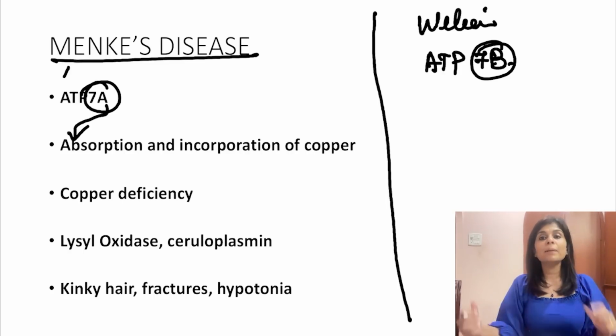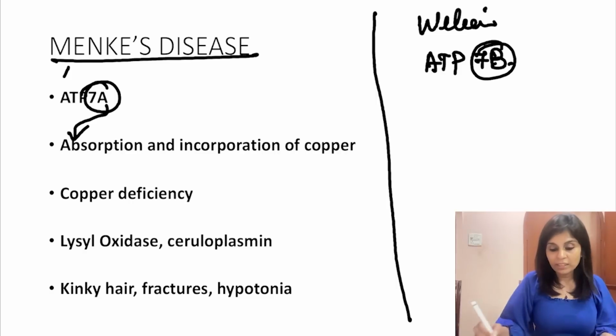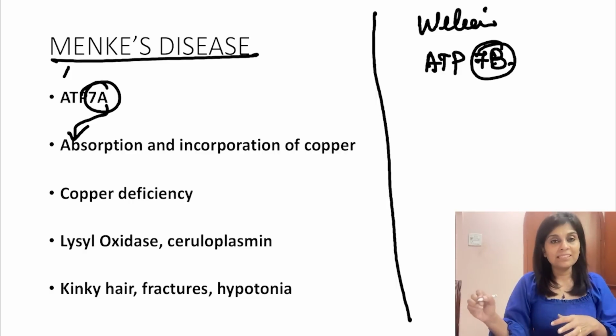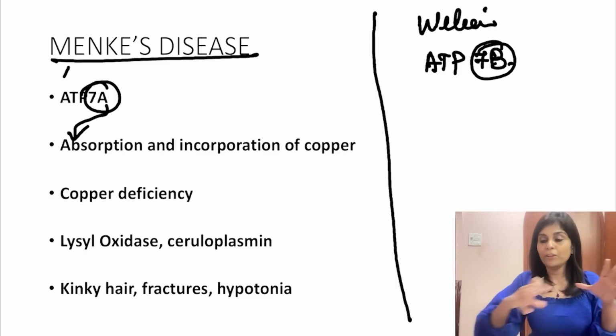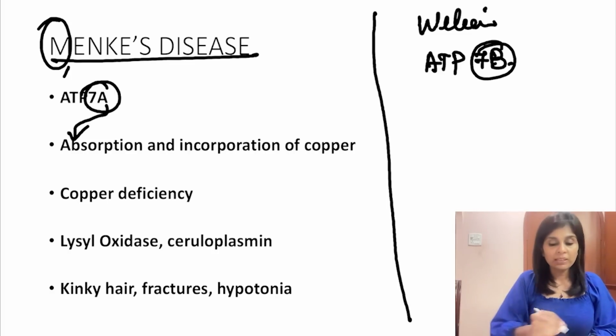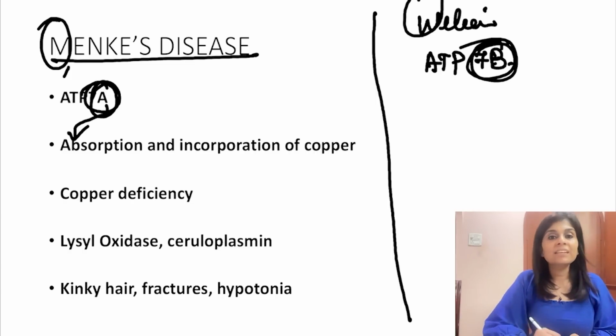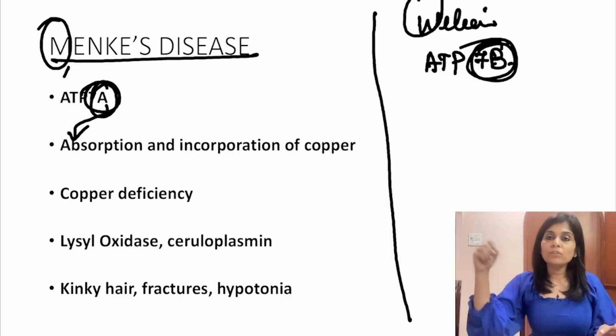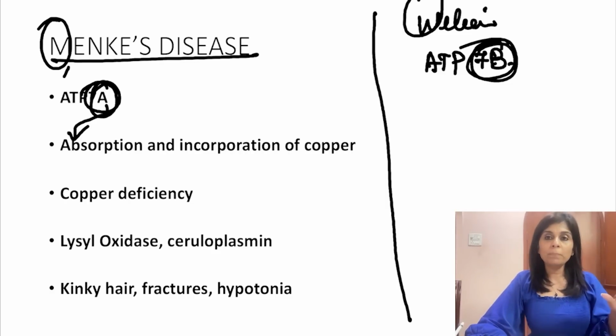Okay. So Menkes, Wilson's, which is the first alphabet? When you go through A, B, C, D, E, what comes first? Menkes comes first. 7A comes first. Okay. Wilson's is ATP7B. A for absorption, B for bile, secretion of copper into bile. So one is copper deficiency, the other one is copper toxicity.